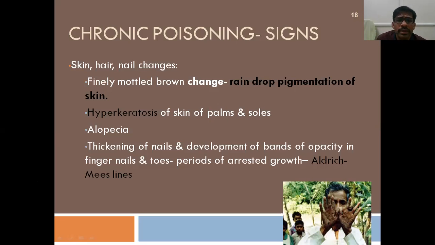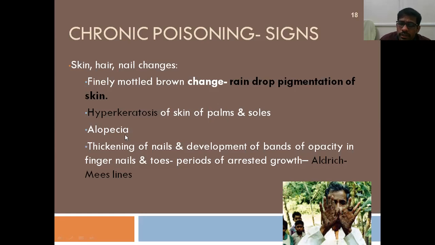arsenic poisoning. So the most important signs include mottled appearance of the skin, otherwise known as raindrop pigmentation. Raindrop pigmentation is nothing but brownish black pigmented areas on the skin. In case of chronic arsenic poisoning, they are known as raindrop pigmentation of the skin. And also there will be hyperkeratosis of the skin of the palms and soles.